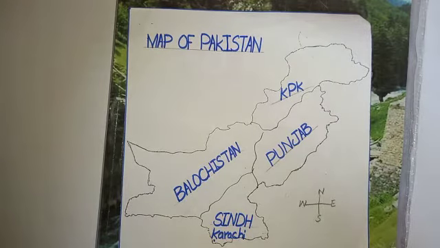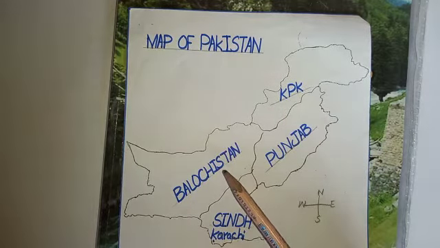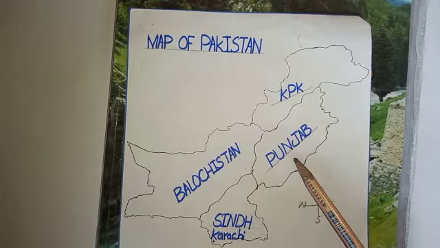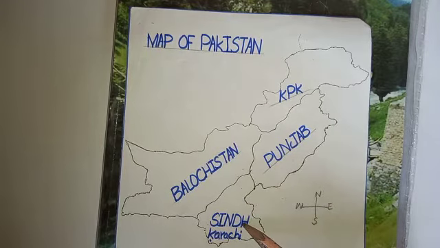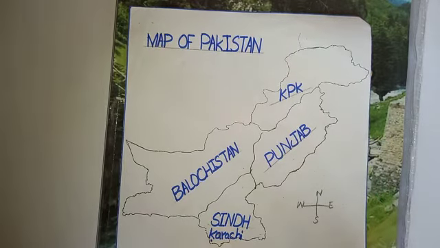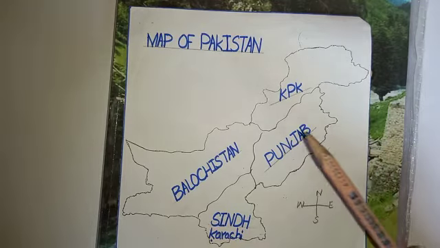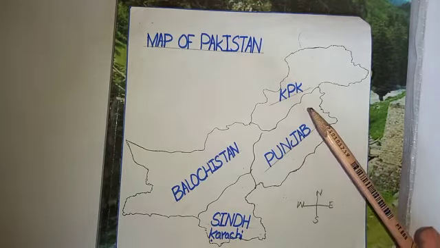First, you have to look at the map of Pakistan. This is the map of Pakistan, and you know that we have 4 provinces in Pakistan. The first one is KPK, the second is Balochistan, third is Punjab, and fourth is Sindh. If you have a question in your paper that how many provinces are in Pakistan, you have to answer that we have 4 provinces in Pakistan.